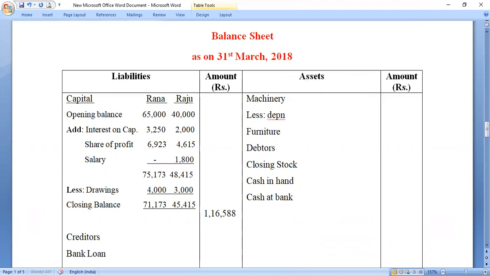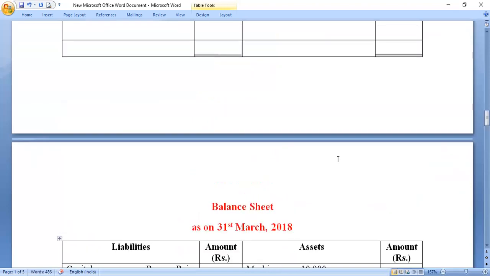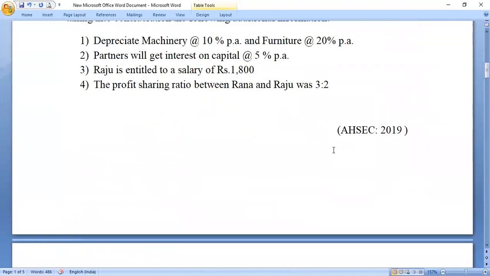Let me show this to you. So suppose machine value was 10,000. So depreciation at the rate of 10%. These are not imaginary figures, dear students. These are the original figures. So 10,000 minus 1,000, outside how much I'm going to write? 9,000. Similarly, for furniture also, I'm going to deduct the amount of depreciation of 20%. Same manner, I'm going to deduct and write it on the outer column. So debit and credit effect of the first adjustment is over.